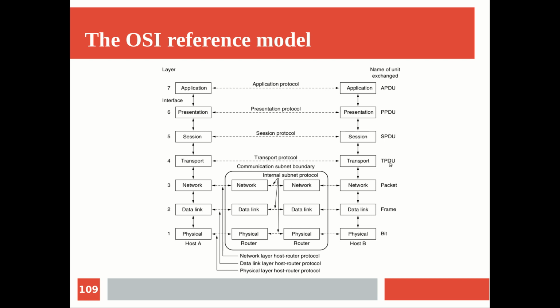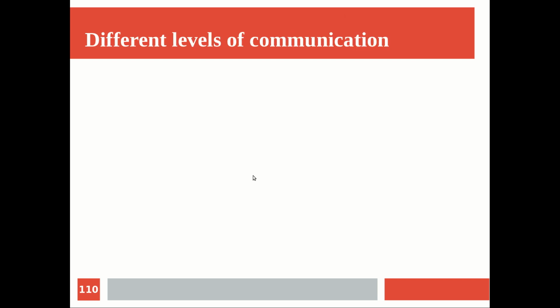Rather than the information given in the figure, I mentioned two more protocol data unit terms, message and segment. The message is associated with the application, presentation and session layers. The higher three layer protocol data units we can simply call messages. For the transport layer, the segment, with transport layer protocols TCP and UDP, you can say TCP segment, UDP segment. Similarly, the network layer protocol data unit is the packet, the data link layer protocol data unit is the frame, and the physical layer protocol data unit is the bit. Okay, hope you got an overview of this.